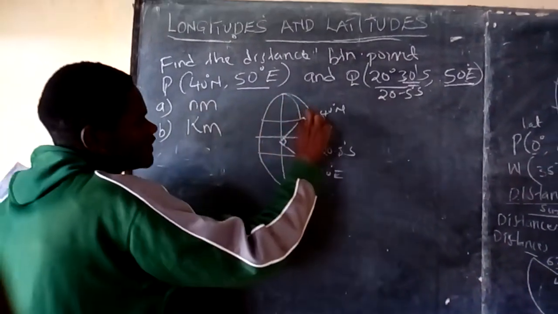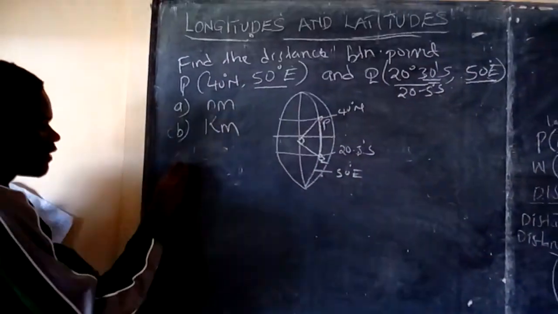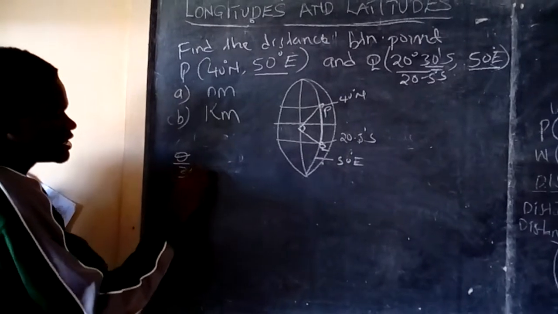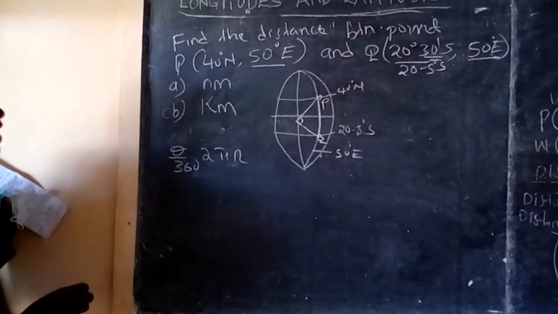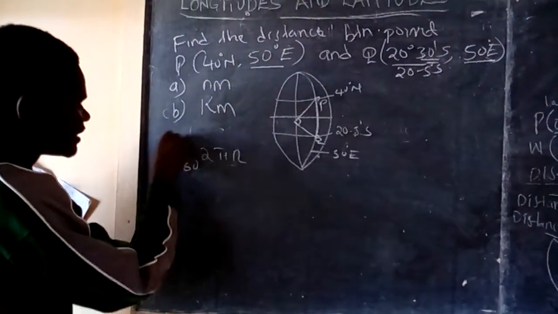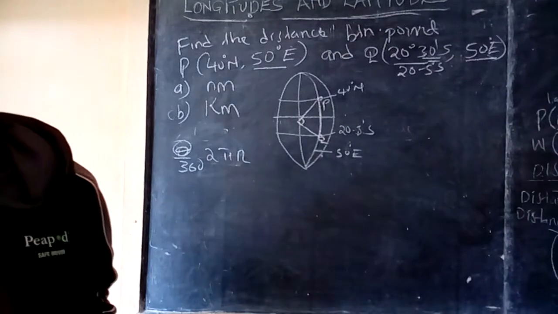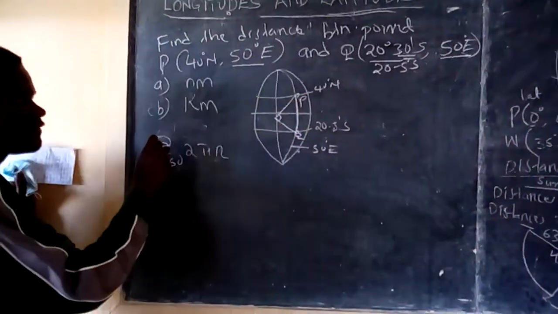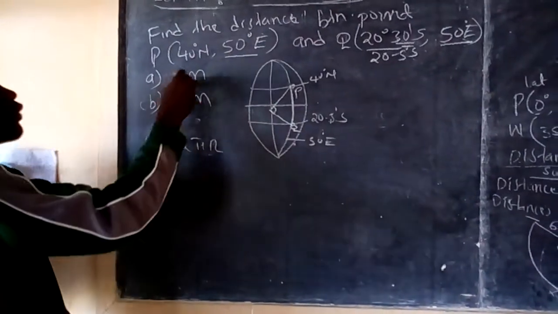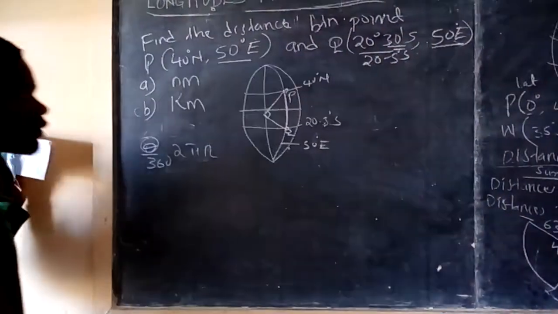That means to get this distance in kilometers, we will use the formula theta over 360 times 2 pi r. And what is theta? How do we get our theta? Our theta is always the difference in latitude. Along a great circle, the theta is always the difference in latitude. If you look here, we have this latitude north and the latitude of this one south.